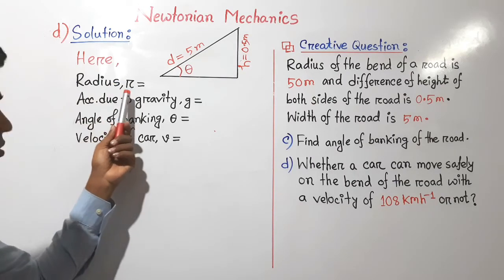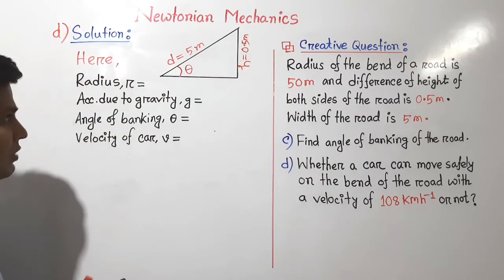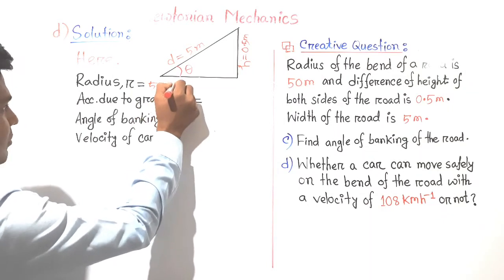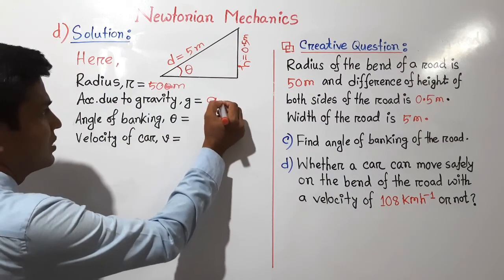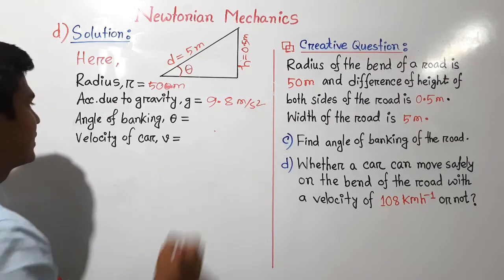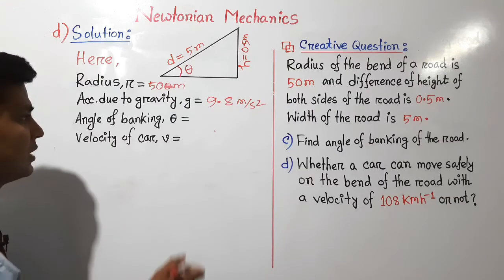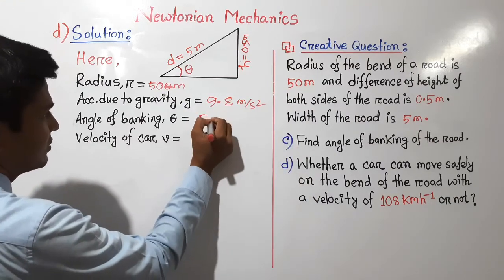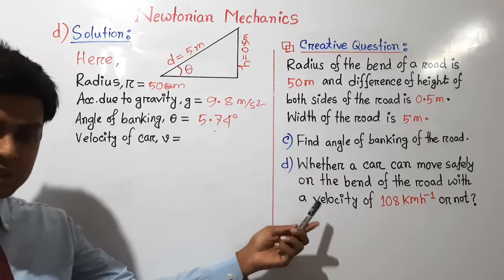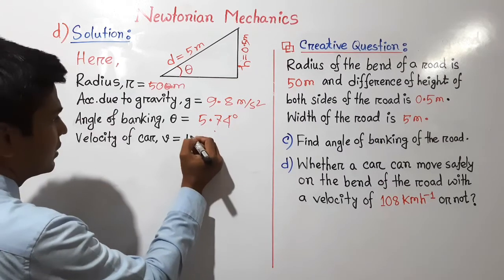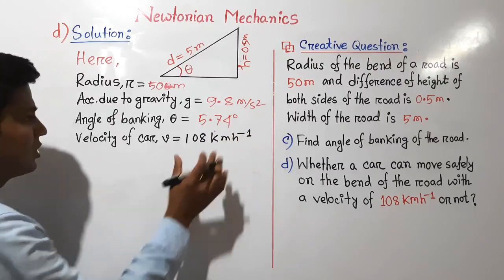Regarding this, I already wrote the given information here. Radius of the curve or of the bend is given 50, and acceleration due to gravity, you know, is a constant whose value is 9.8 meter per second square. Angle of the banking, we already calculated in question C, whose value was 5.74 degree, and the velocity of the car mentioned in the question is 108 kilometer per hour.